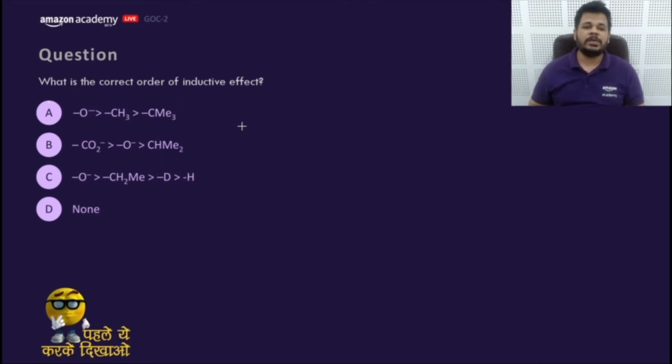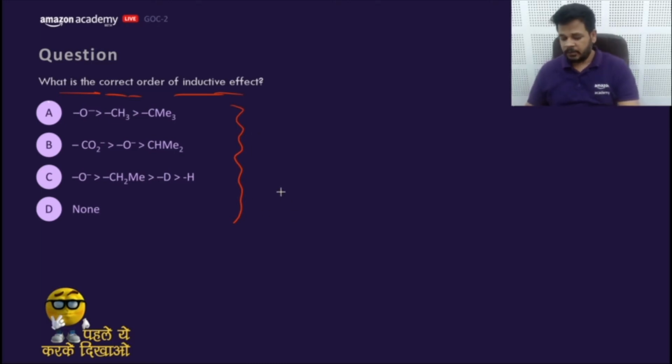Let's start with the revision of inductive effect and resonance. These are the questions through which we can go through. We will discuss the DPP after this question. What is the correct order of inductive effect? We studied it in the last lecture. Please let me know the answer. Yes, UJ, this would be enough if you have studied earlier and you are here to revise and to get some important topics and tips.